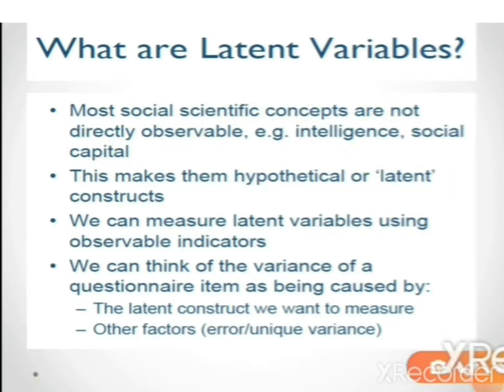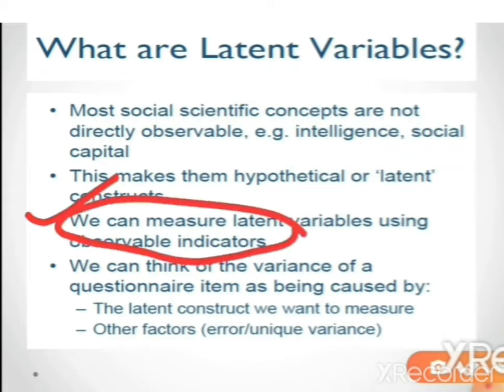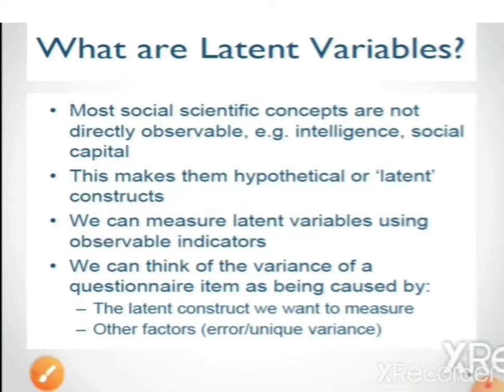So we can measure the latent variable using the observable indicators. Okay, so we will measure these latent variables based on some observable indicators. Suppose we are preparing one survey.